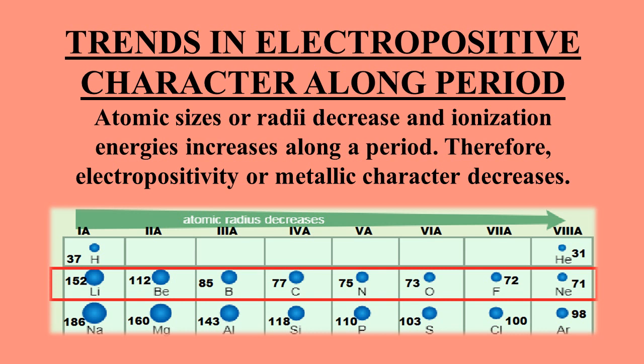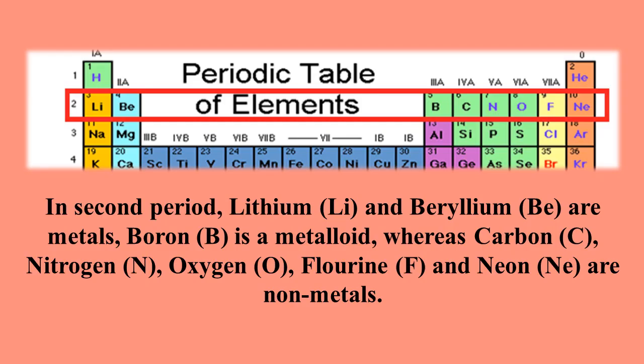As electropositive character is also called the metallic character, so we can say that metallic character decreases along the period. For example, in the second period from lithium to neon, metallic character is decreasing. As lithium and beryllium are metals, means they have more metallic character, while boron is a metalloid and carbon, nitrogen, oxygen, fluorine and neon are non-metals. It means that metallic character is decreasing from lithium to neon.